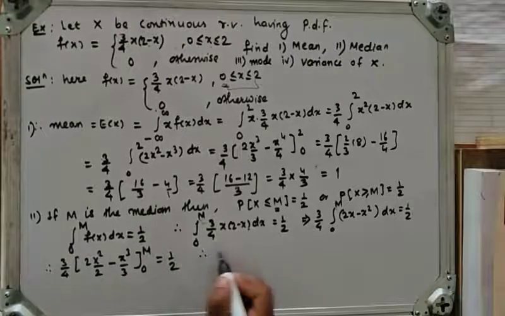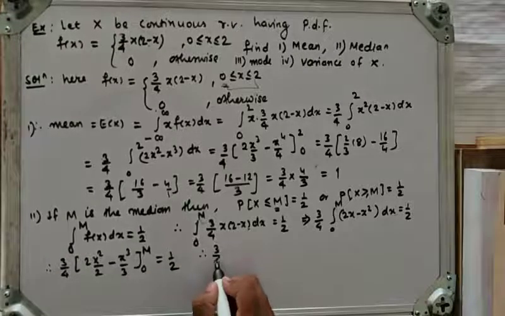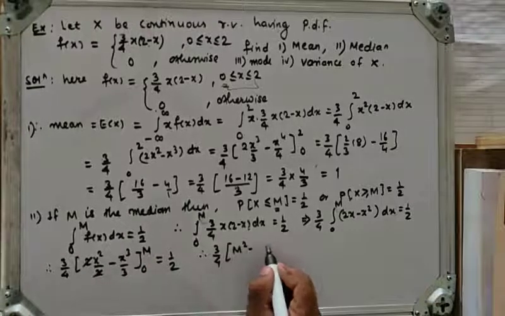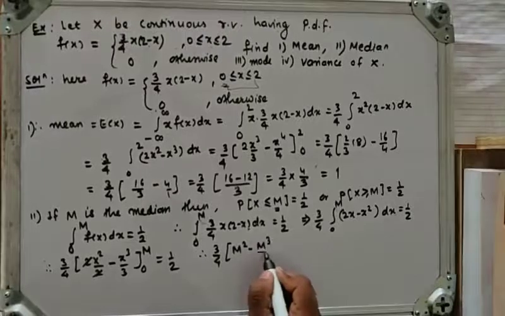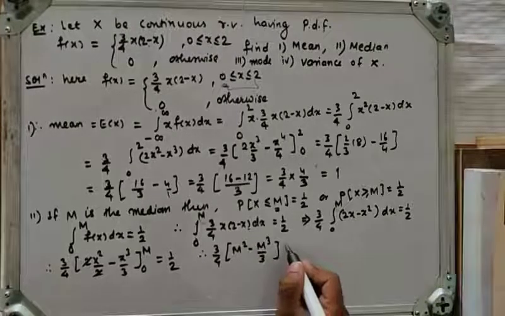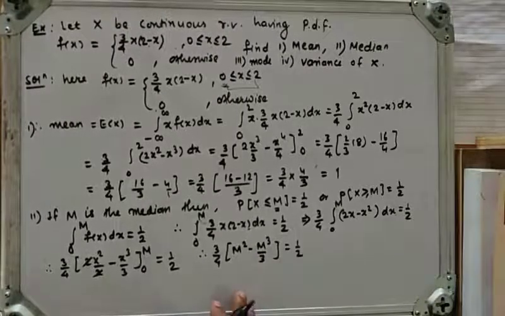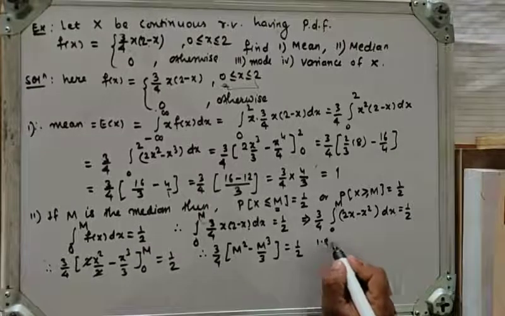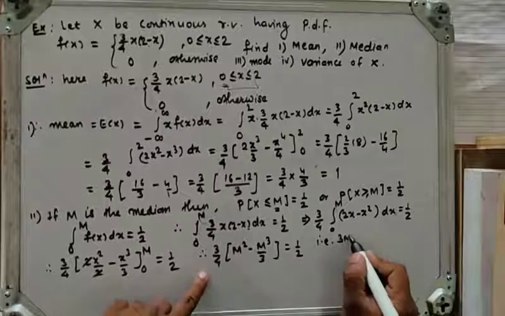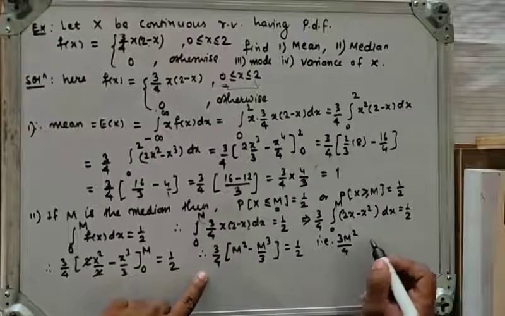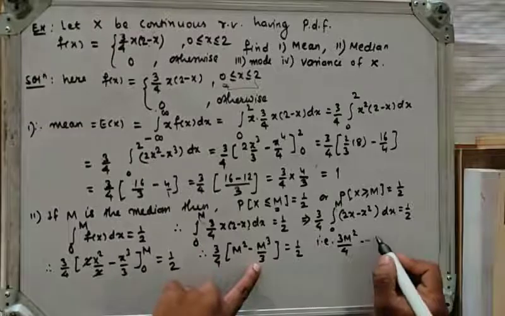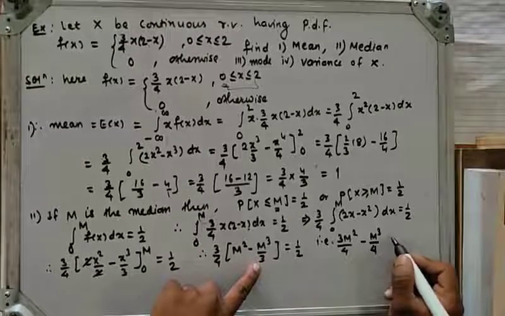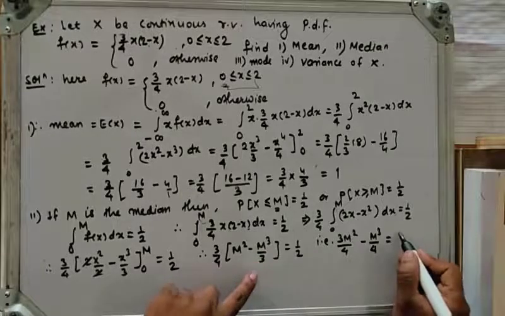Therefore 3/4, the 2 gets cancelled, so we get m square minus m cube upon 3 is equal to 1/2. Multiplying this term, we get 3m square upon 4 minus, the 3s get cancelled, m cube upon 4 is equal to 1/2.